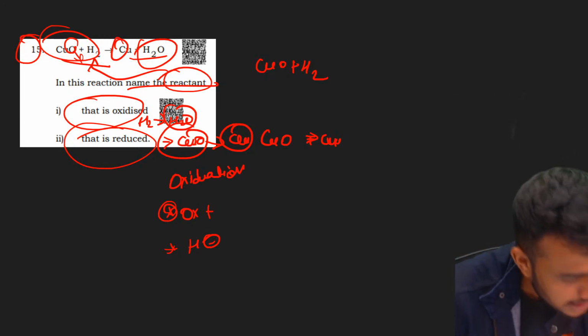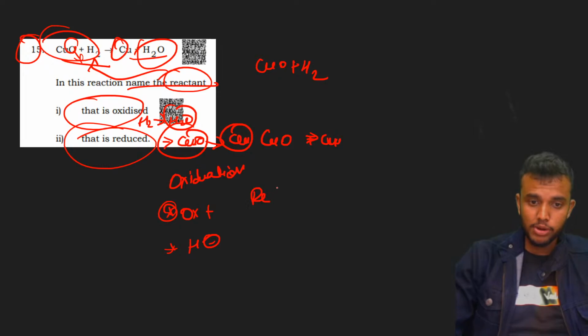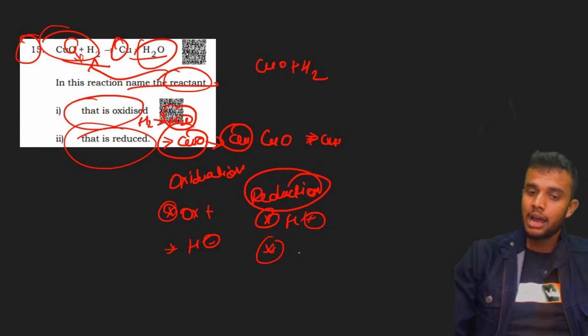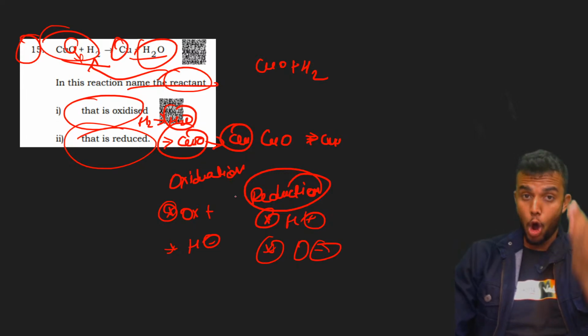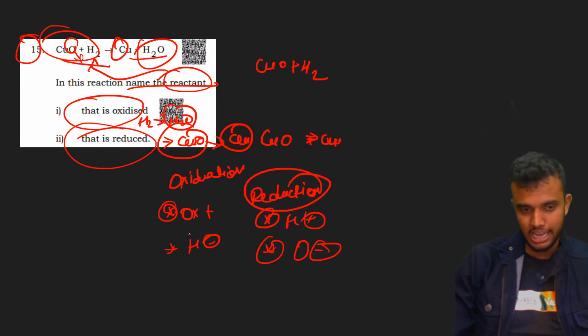Very, very easy. I explain once. What is reduction? What is oxidation? What is the difference between reduction and oxidation, guys? Reduction is either addition of hydrogen or removal of oxygen. In the case of oxidation, it is either oxygen addition or hydrogen removal. Removal of hydrogen takes place.